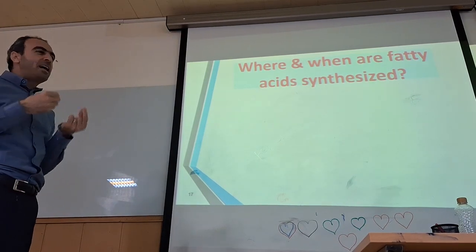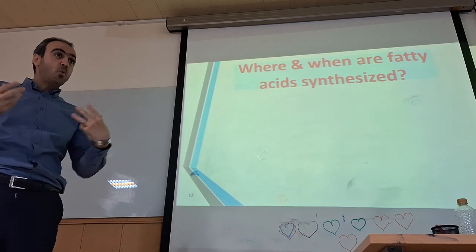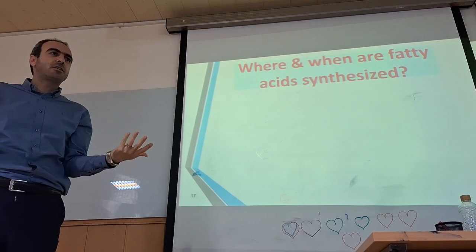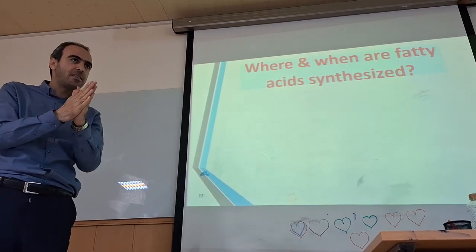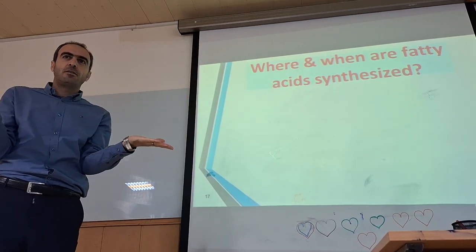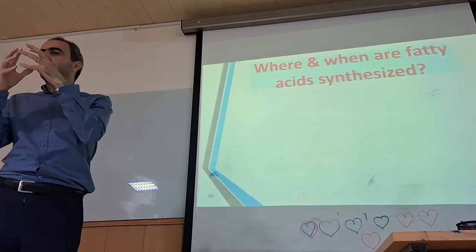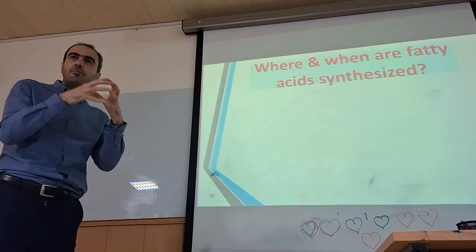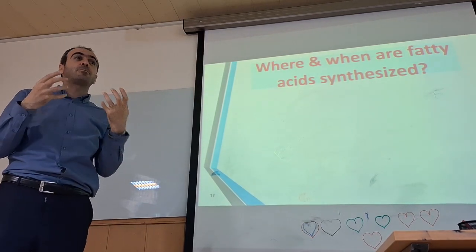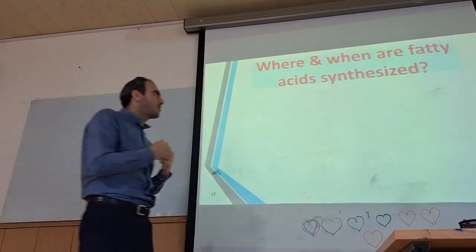During the feeding state, when we have enough sources, we actually convert them to fatty acid. So during the fasting, we don't have fatty acid synthesis. During the feeding state, we have. And where? In specific tissues, specifically adipose tissue, liver, mammillary gland, and in the cytosol of these cells, not mitochondria. Okay? In mitochondria, beta oxidation is happening.